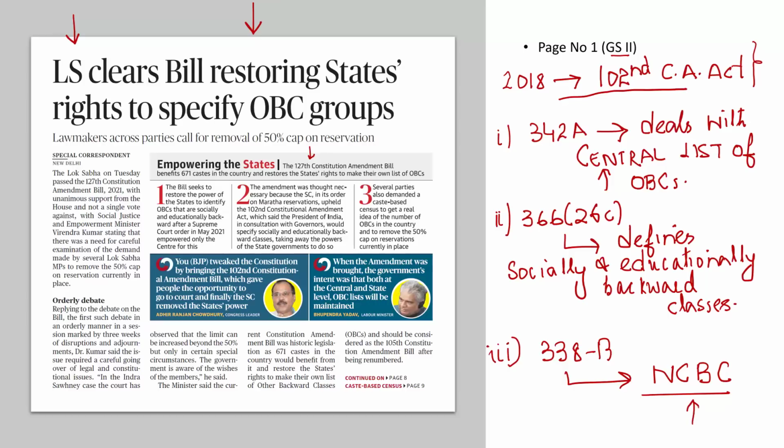But because of this Constitutional Amendment Act, a constitutional status was provided to this body called the National Commission for the Backward Classes. But the legislative intent behind this constitutional amendment was that on one hand, we will have a central list established by the central government, which will list down all those who are socially and educationally backward classes of citizens. But on the other hand, the states will also have their own right to set up those who are socially and educationally backward. That means we will have a central list of OBCs, and the states are free to have their own list of socially and educationally backward classes of citizens.